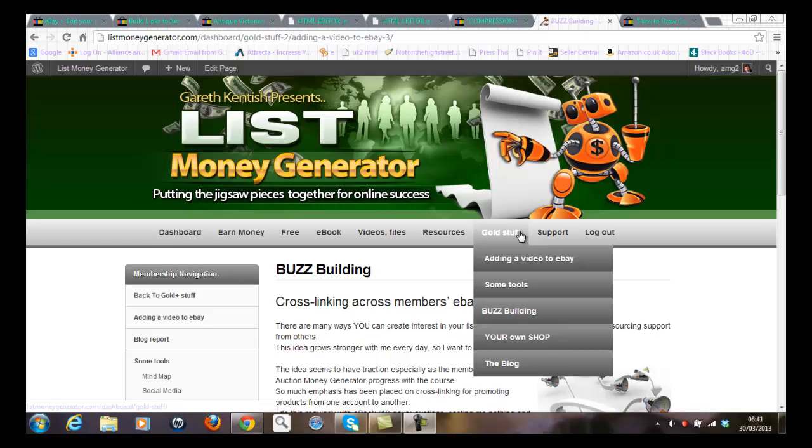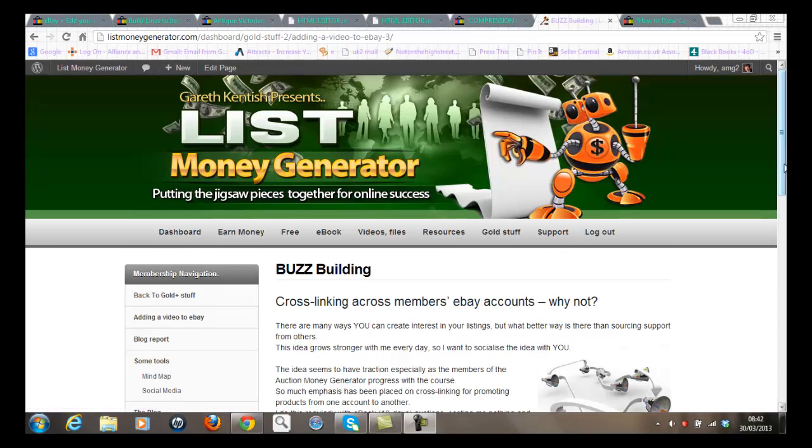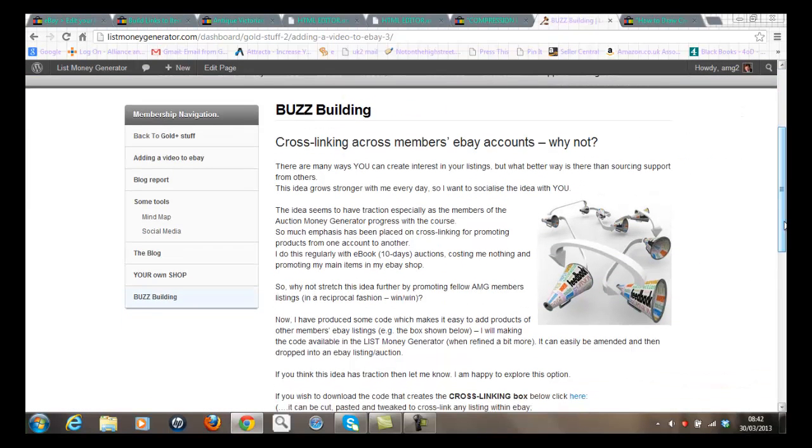Certainly for me, I have learned so much from members of the Partnership to Success program, and it confirms my belief that sharing ideas is the best way for accelerated learning and growth. And this is why I want to bounce this idea off you. The objective is to create a buzz about each other's eBay businesses. And the diagram here depicts beautifully what I mean by this. So each member promotes each respective eBay business by broadcasting in some form.